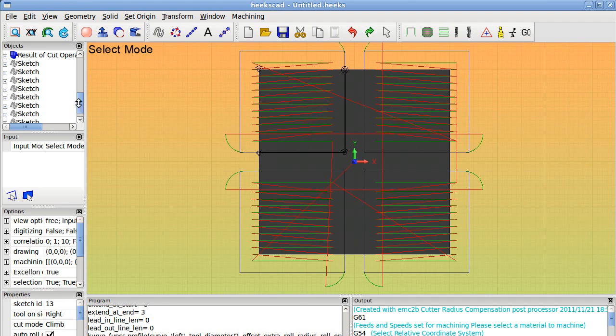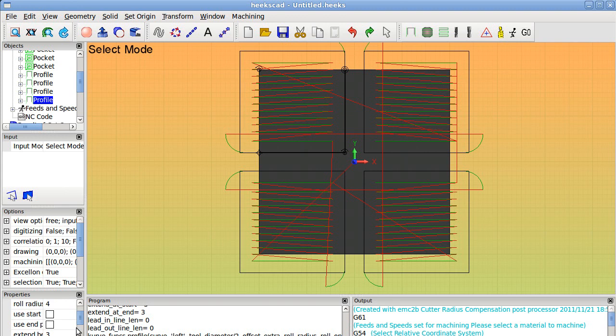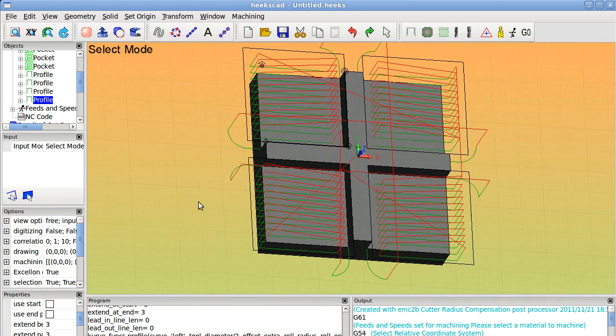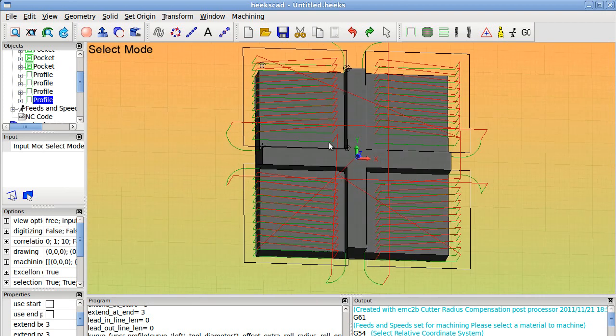I made an offset here, roll radius here, one more down. Here it exceeded beyond the contour, so it moves outwards and the radius does not start at the end of the sketch. Okay, here we are with our toolpath. This will do our job.